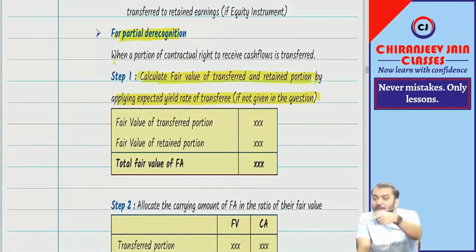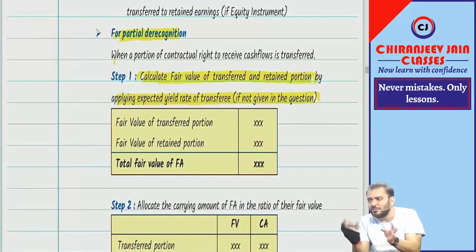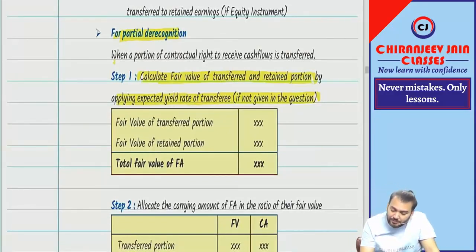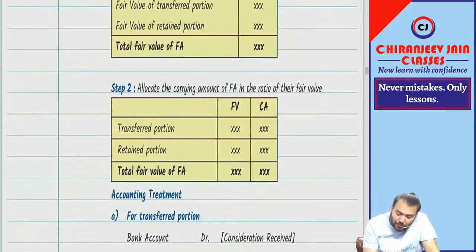Means what is the expectation of transferee? That is nothing but current market rate of interest, adjusted with some risk factor. Risk factor means there may be some chances of bad debt, etc. So there may be some credit risk. So that market rate of interest may be adjusted with some risk factor. That becomes the expected yield rate of transferee. So that expected yield rate will be given in the question only. Are you getting? Then you will allocate the carrying amount.